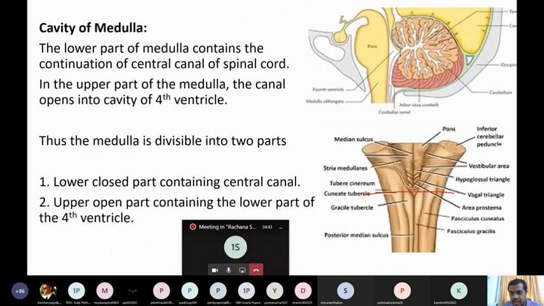This part where cavity is closed is known as the closed part of the medulla, whereas this part where cavity is open, which is covered only on one side in front, is known as the open part of the medulla. Clear? So there are two parts: lower closed part containing central canal, upper open part containing lower part of the fourth ventricle. So that much is related to cavity of the medulla.